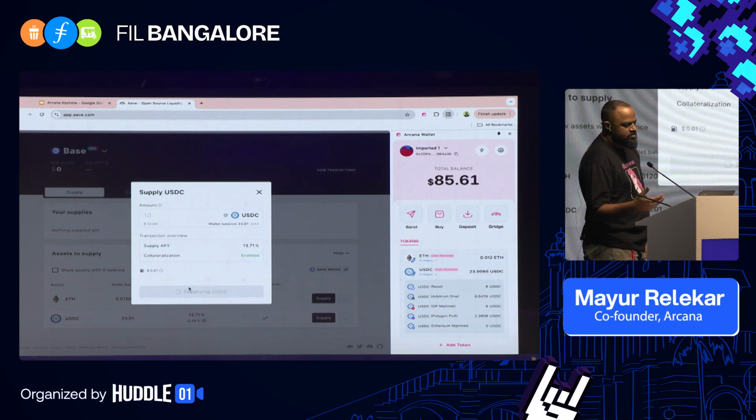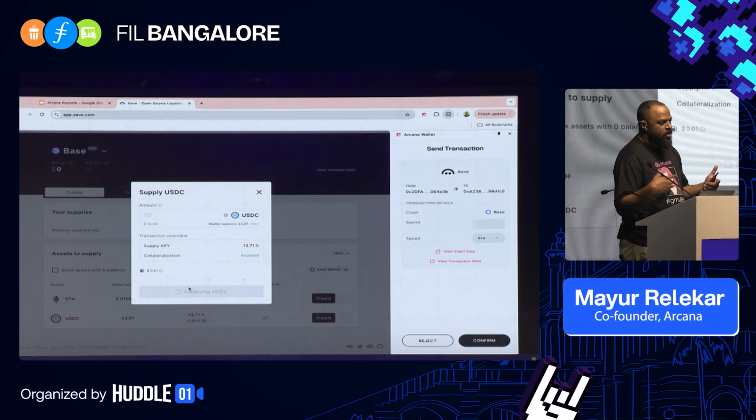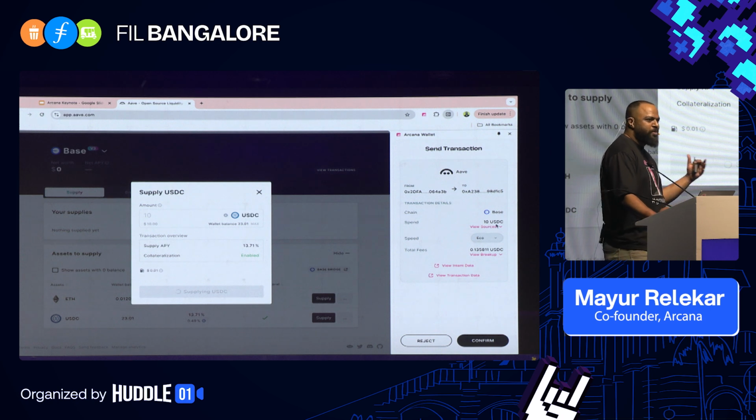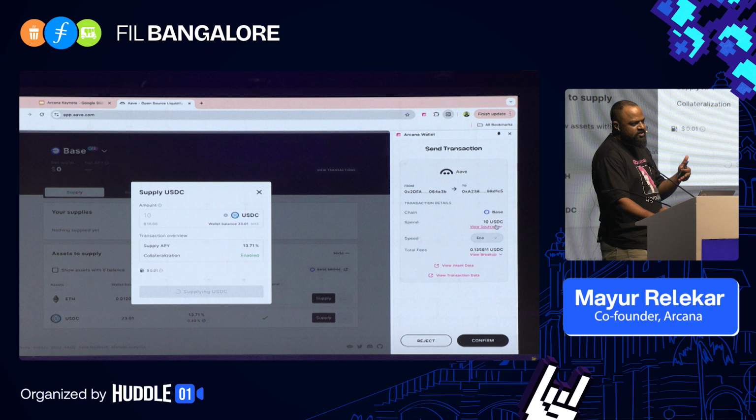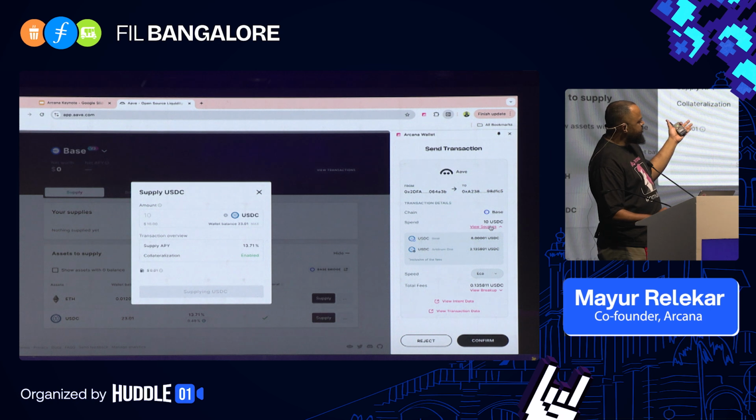When I do this, what the Arcana network is doing is parsing what is called a user intent. As a user, you don't intend to bridge. Nobody wants to bridge. You need to bridge. But your intention is to spend 10 USDC on Base. So what we tell the user is, okay, you want to spend 10 USDC on Base on Aave. You have 8 USDC on Base. We can get the rest from your Arbitrum balance. And for a fee, we'll make it happen.